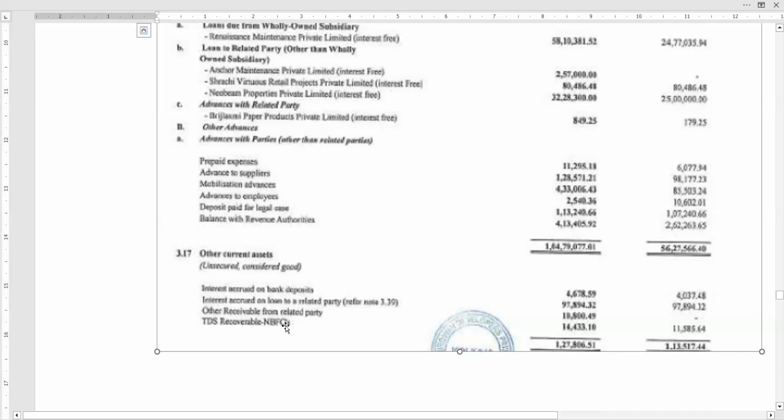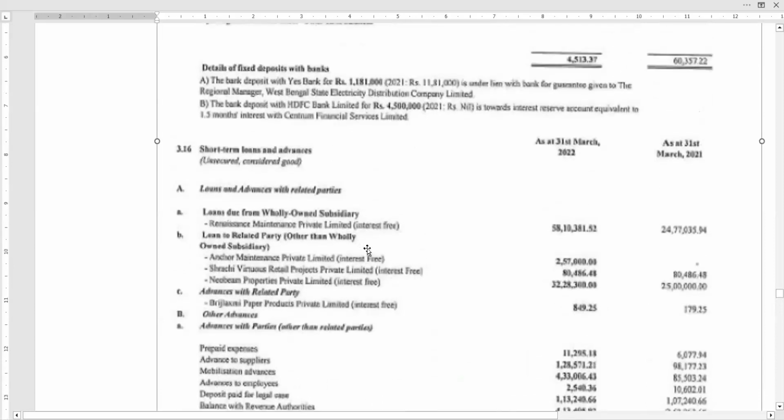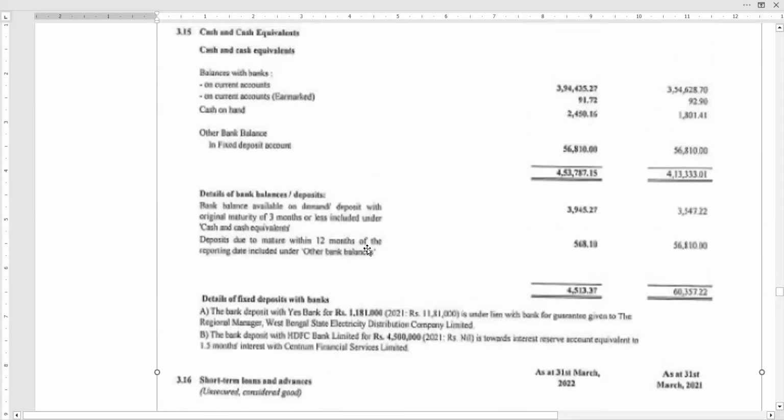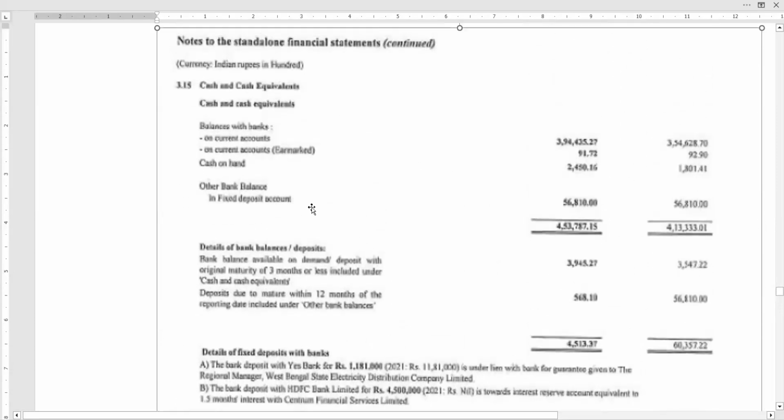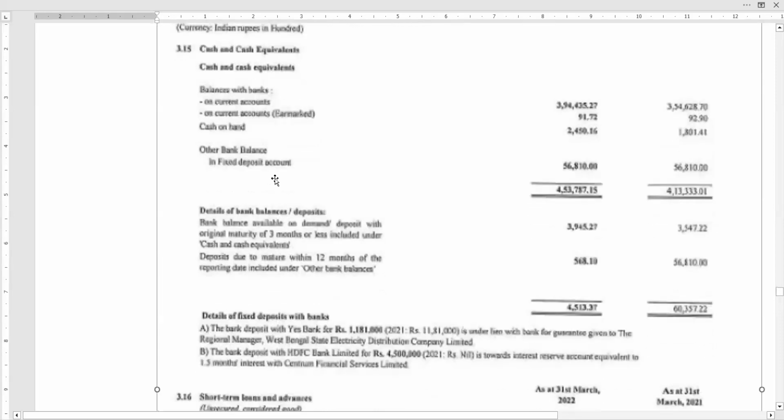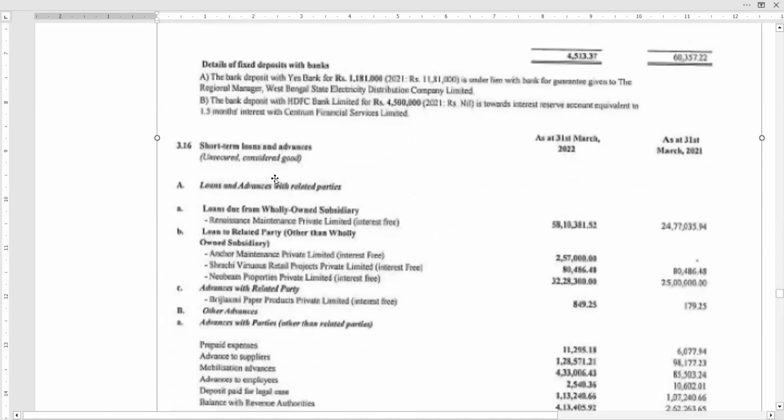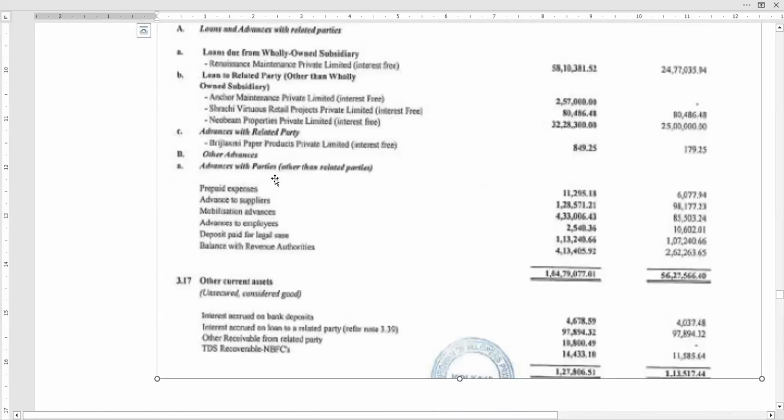Did you see this TDS receivable from NBFC? Why would an NBFC pay the TDS to him? Either they had deposits with NBFC. So let us see cash and cash equivalents, whether they have got any deposits. Other bank balances in fixed deposit accounts, bank balances on current accounts, earmarked, cash on hand. Okay, it is not there. But still you see there is a TDS receivable from NBFC.